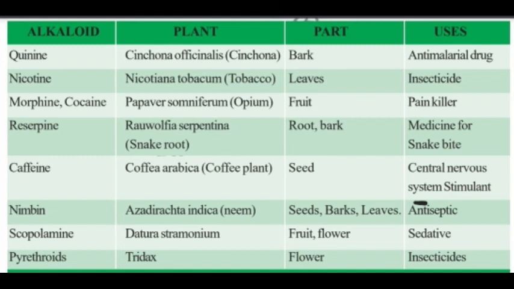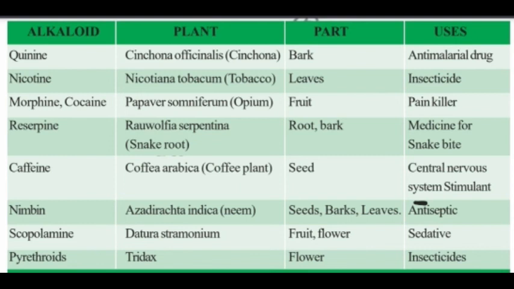All of them are given in this table, and it will help us answer questions related to these secondary metabolites, especially alkaloids. See the table very clearly. First one is quinine, nicotine, morphine, cocaine, reserpine, caffeine, nimbin, scopolamine, pyrethroids.